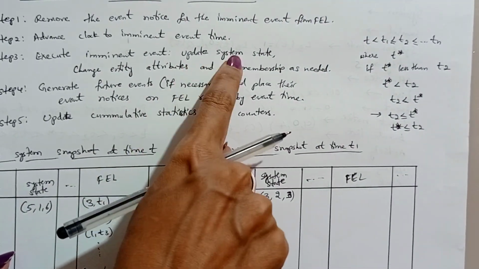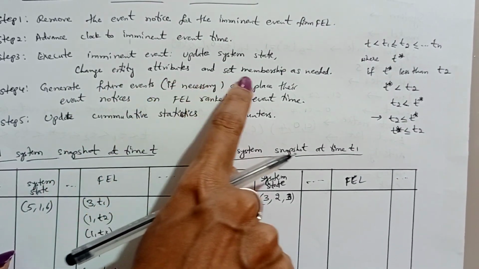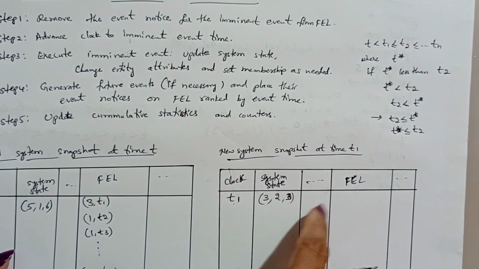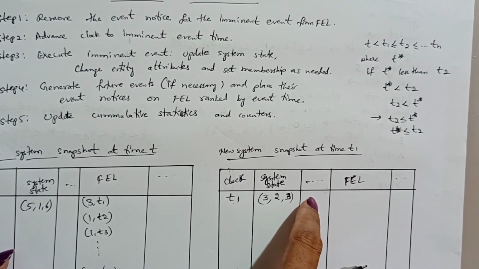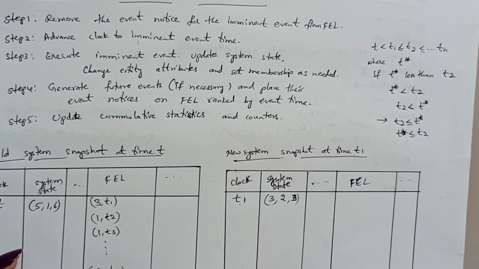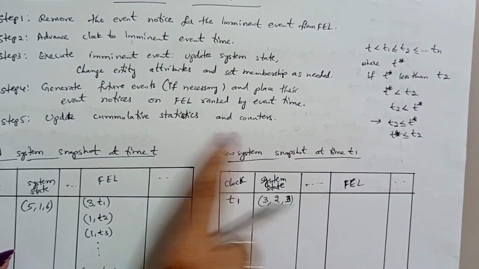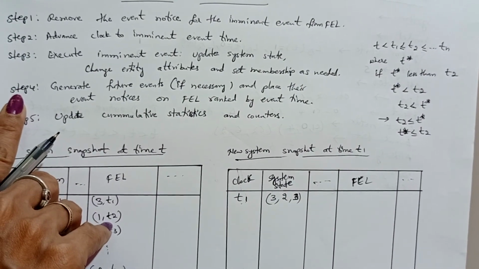Yes, the system state is updated. Change entity attributes and set membership as needed. If any entities and attributes are needed, we can change them. For example, here the time representation is given. Already we have discussed this. Now we'll see step 4.